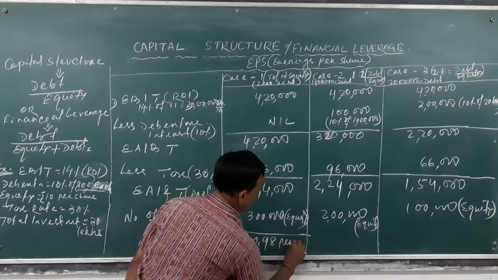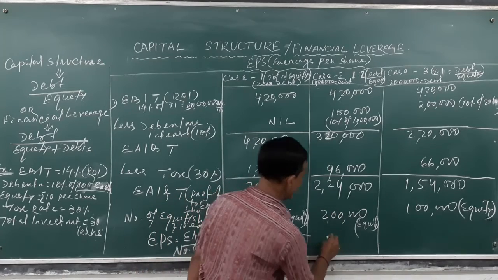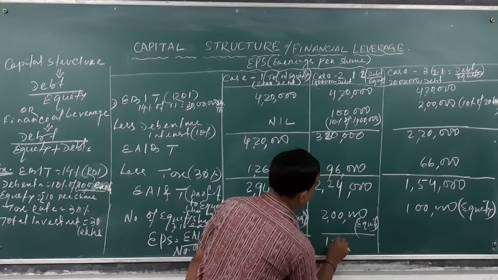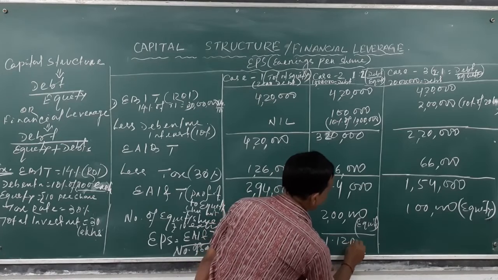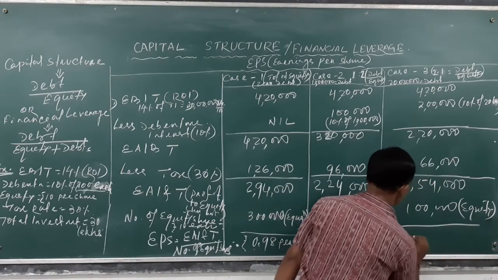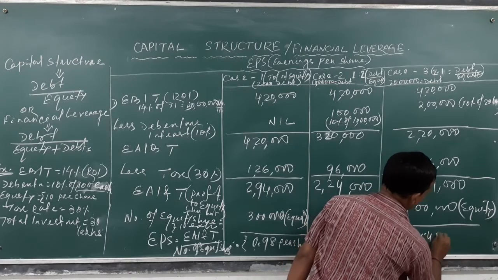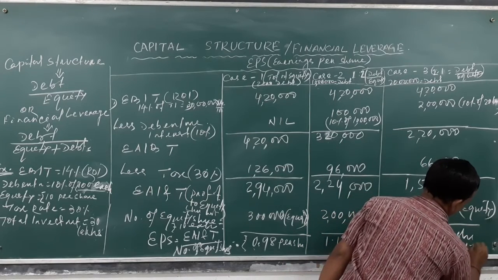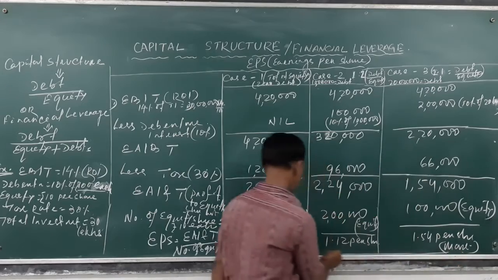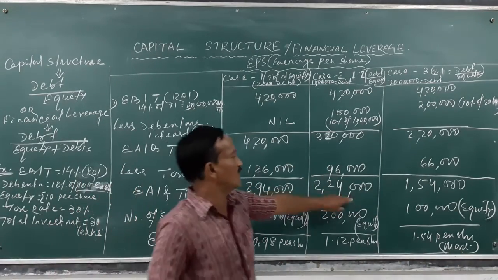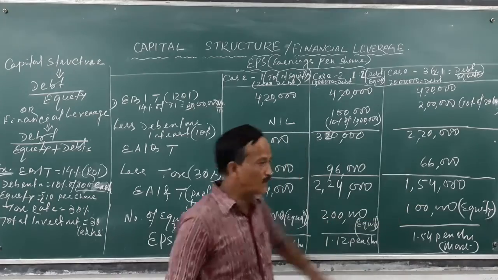So here it is 1.12 per share. So here it is 1.54 per share. This is maximum. So the three cases: this is 2,94,000, 2,24,000, 1,54,000 profit available.